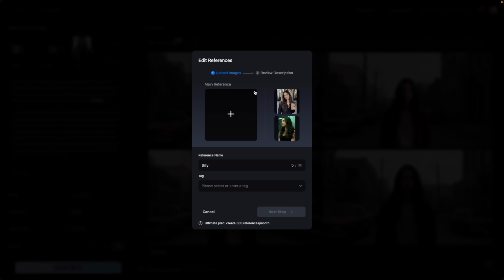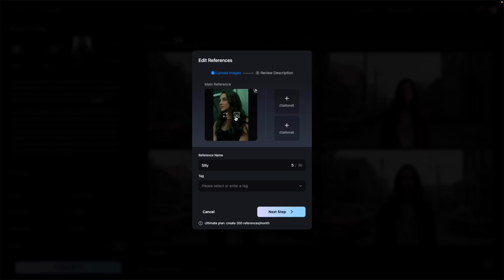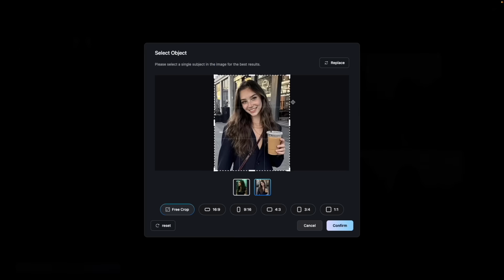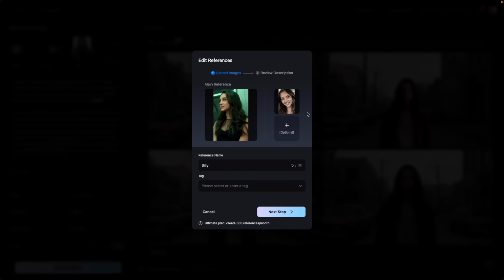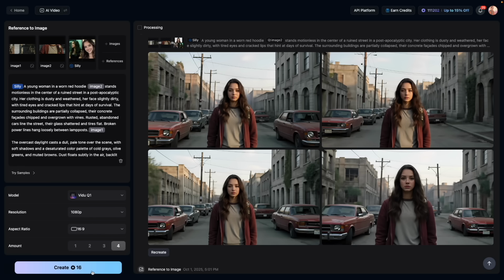Let's get rid of this one and get rid of this one. Move this one over here. And when I do this one, what I'm going to do is close up on her face a little bit more. One problem is she's always smiling in her photos, which doesn't make it easy. Let's see how this one turns out.